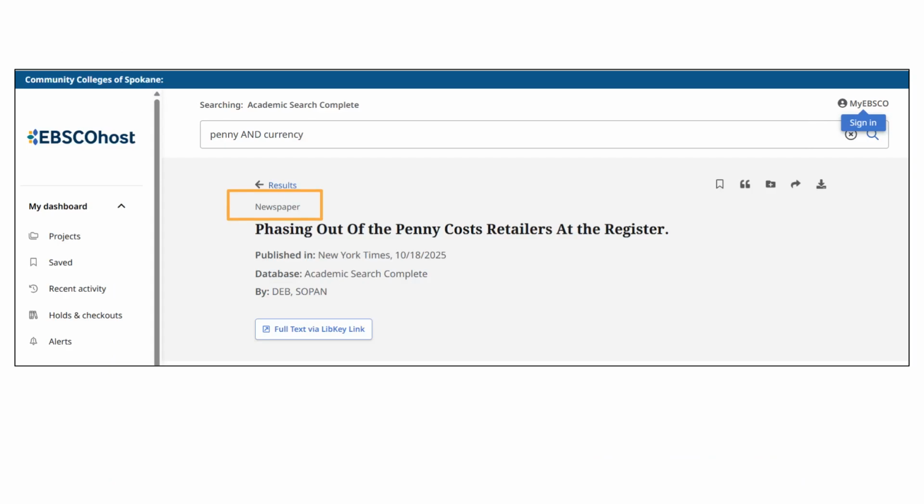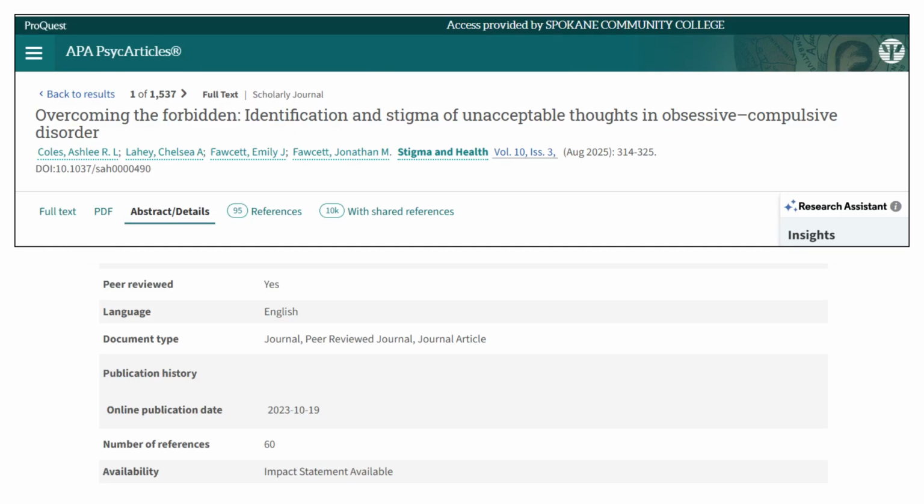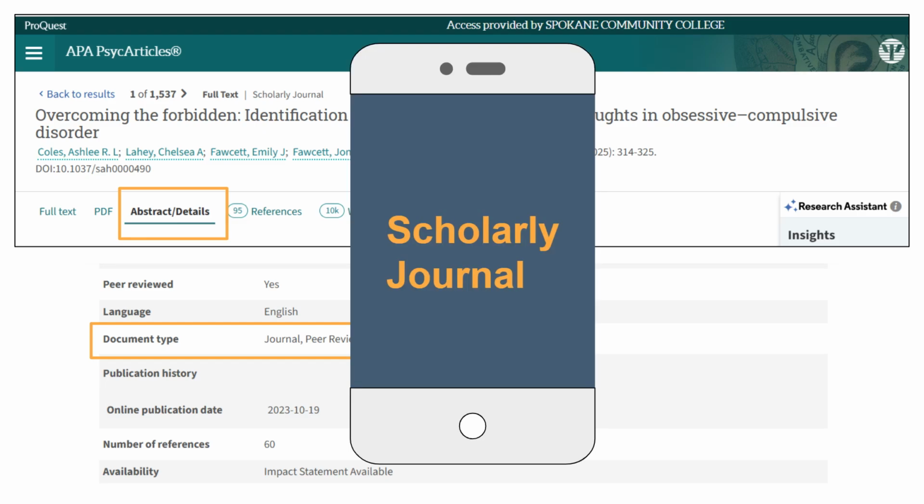In this example from Academic Search Complete, the source type is listed right above the article. So this is a newspaper. Some databases offer additional details about an item when you click on it. In this example from PsycArticles, I can click on the tab for Abstract and Details, and then when I scroll down the page, I can see where it says Document Type, and this indicates it's coming from a journal, a peer-reviewed journal, a journal article. Peer-reviewed journal is often a synonym for scholarly journal. So this tells me that this article would be from a scholarly journal.